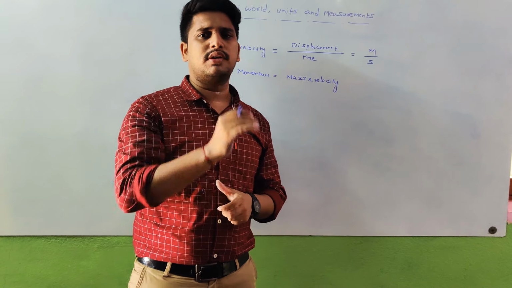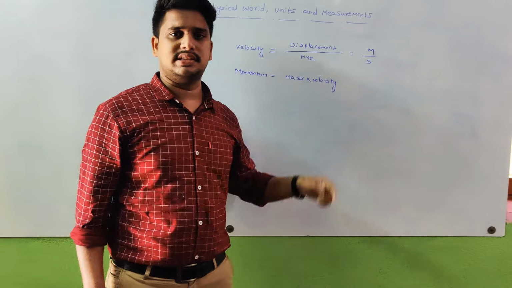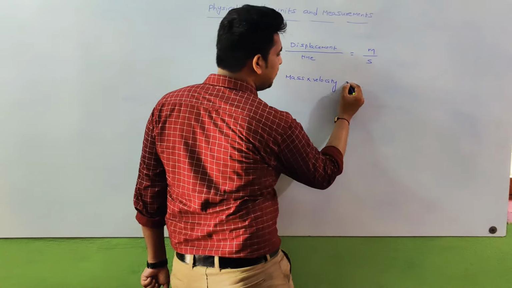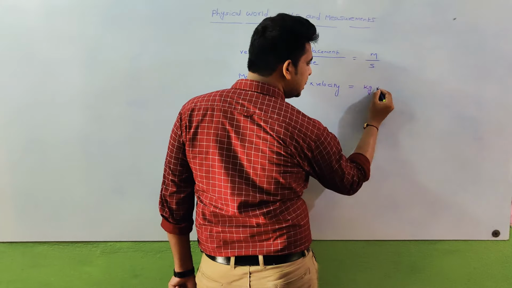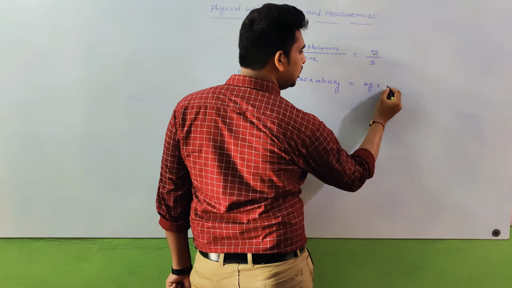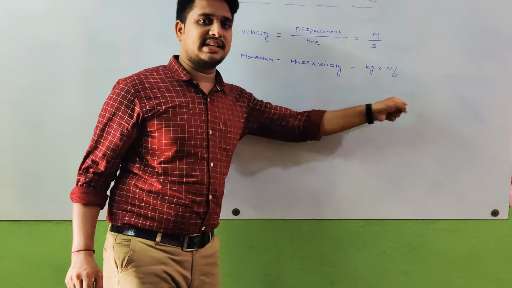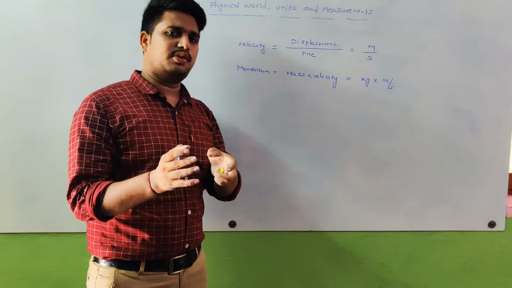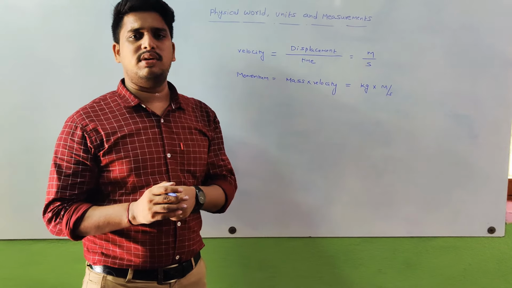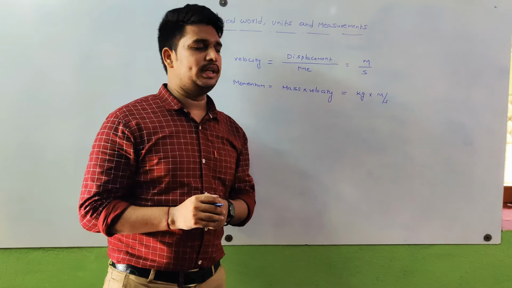The unit of mass is kg, into velocity, whose unit is meter per second. That means kg into meter per second is the unit for momentum. If you take any physical quantity and know the formula, it is easy to write the unit.